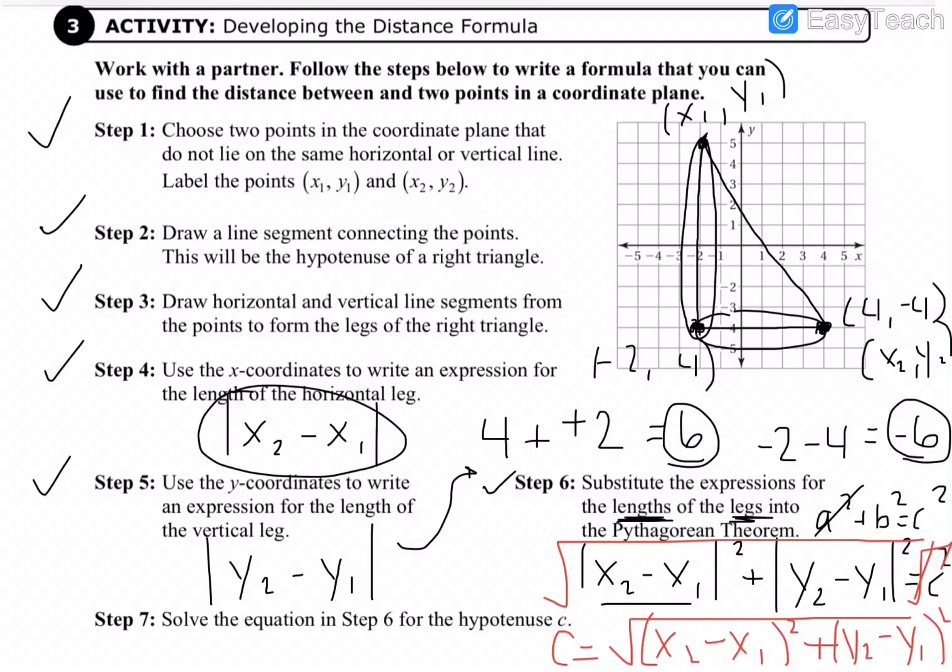So I know you're probably wondering what happened to the absolute value bars. Well, when we squared it, now it doesn't make a difference, because let's go back up to this example right here. If I did 6 squared or -6 squared, it wouldn't matter. Either way, I'd get 36. So at this point down here, I can drop those absolute value bars and then just group them with a set of parentheses. Okay, so step 7, done.